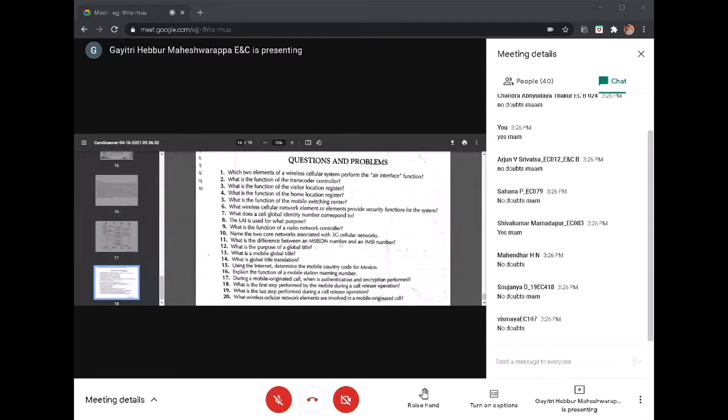What is the difference between MSISDN number and IMSI number? So what is the MSISDN number? The MSISDN number is nothing but a dialable number. So you are getting a country code, area code and a subscriber number. The IMSI number is a number which is provided by the service provider, which is stored in your SIM card, right? So that is the unique identity of your SIM.